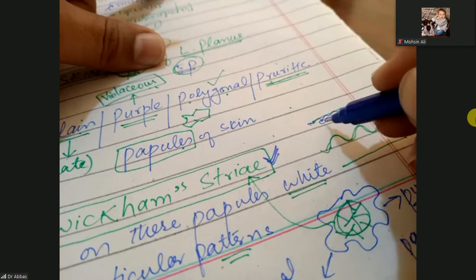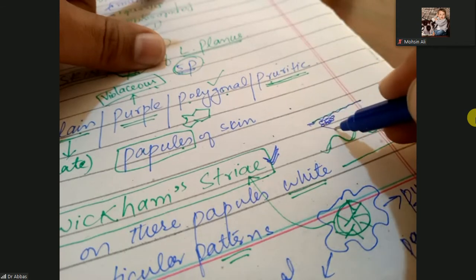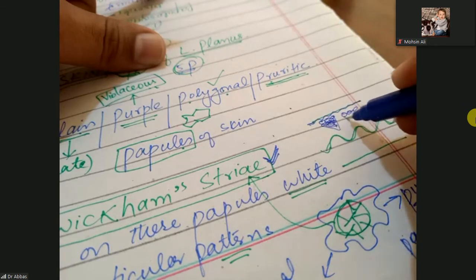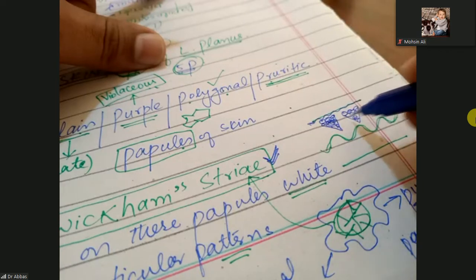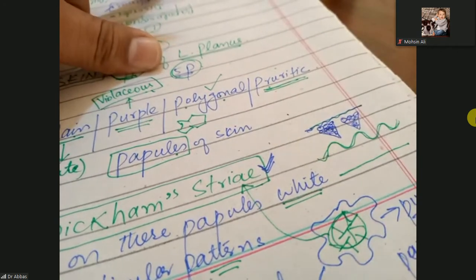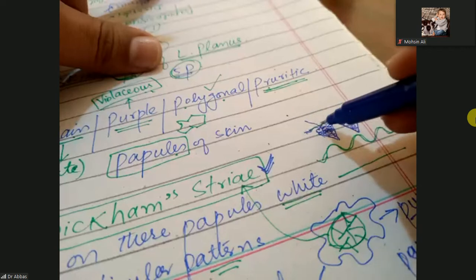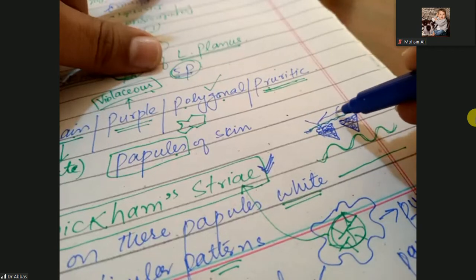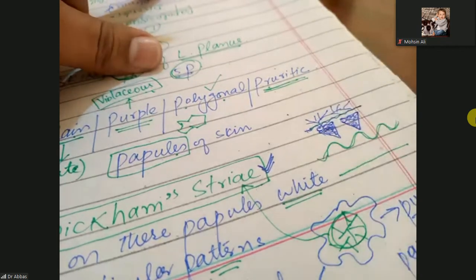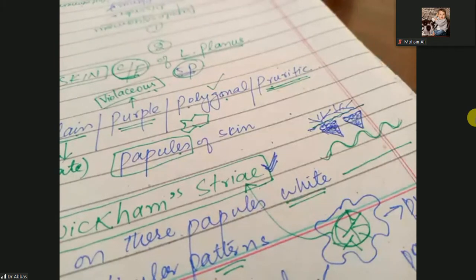You will observe that the stratum granulosum will be wedge shaped. So this is wedge shaped hypergranulosis. They will make the white reticular appearance that is called Wickham's striae. I want to show you the image. Maybe it will be very clear.